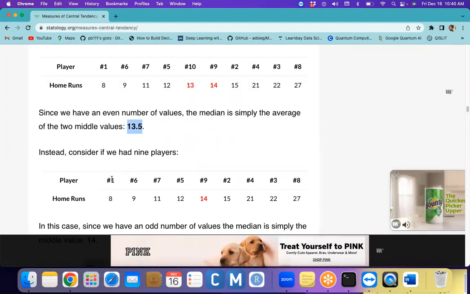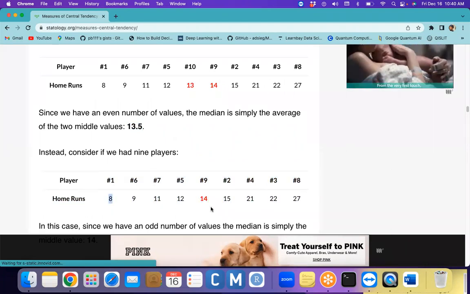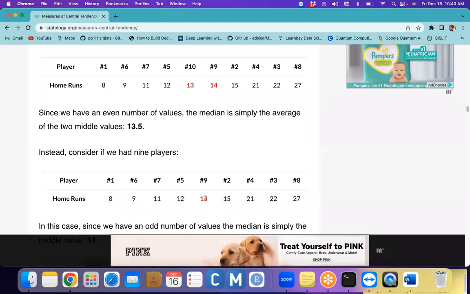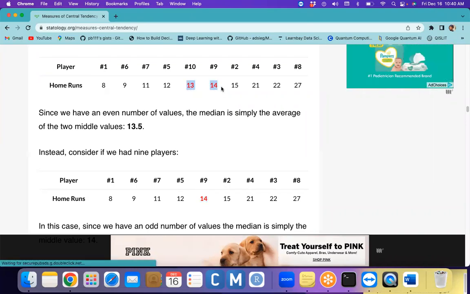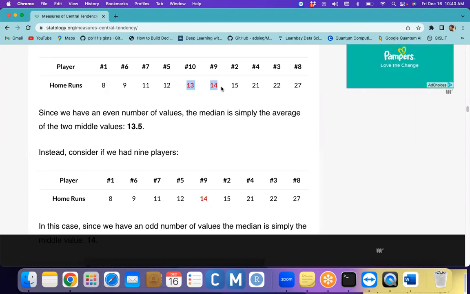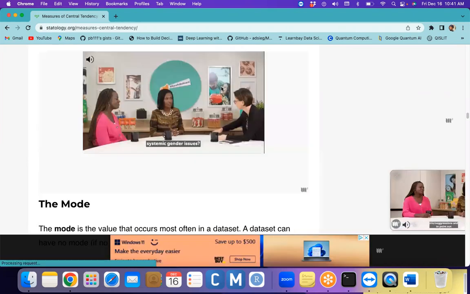For example, here I have a total of nine people. We arrange the home runs data in ascending order, and from that the middle value is 14. So 14 is the central point. But when we have an even number of values, we have to find the average of the middle two terms, so 13 plus 14 divided by 2 is 13.5. So that is the median.